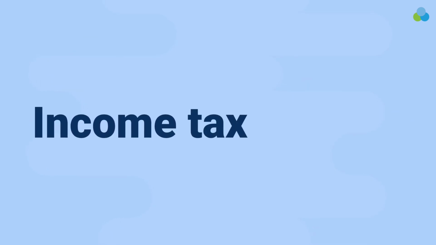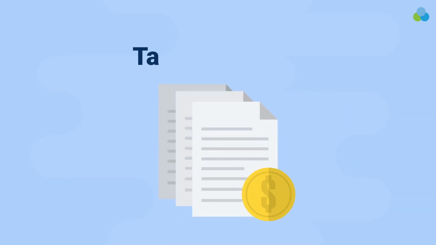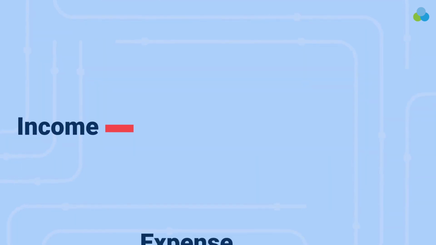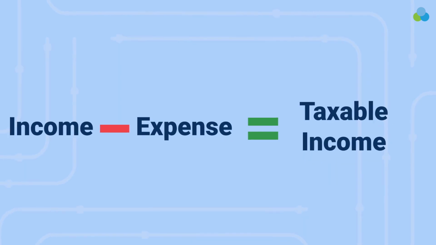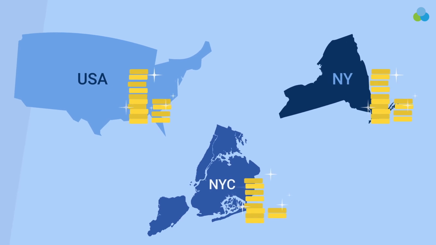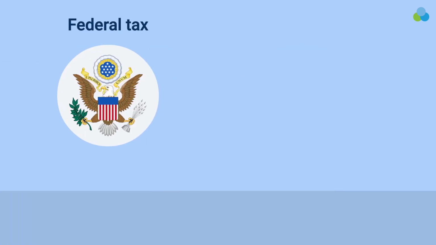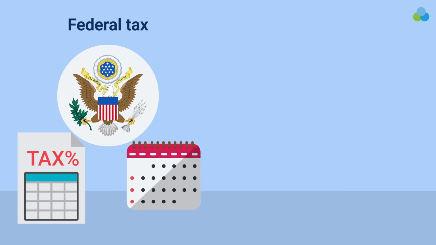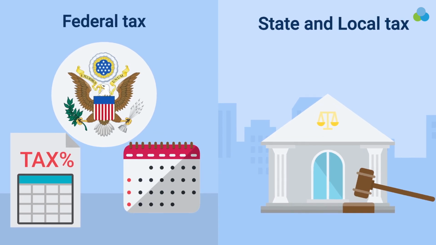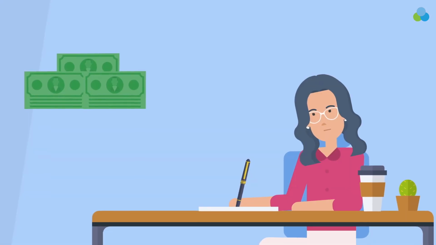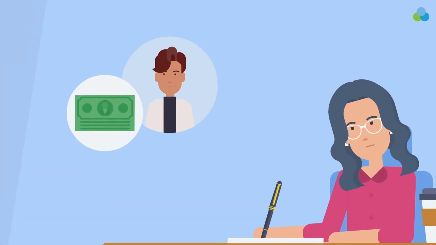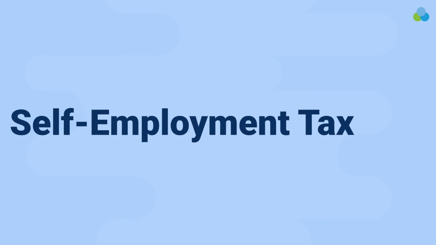First, we have income tax. This is the most important as it comprises the bulk of your tax obligations. Income tax is based on the taxable income your business earns after deducting eligible expenses. You are responsible to allocate a portion to be paid to the federal, state, and local government. Federal tax rate is based on a progressive tax table that changes each year, while state and local tax rates vary by state and local tax laws. If you employ workers, you are also responsible for withholding a portion from their paychecks to pay and remit their income tax obligations. Second, we have self-employment tax.